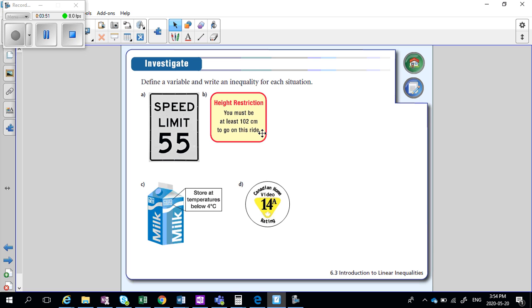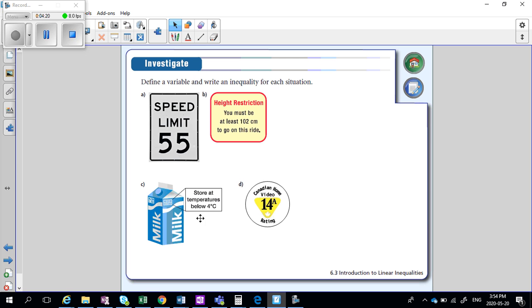So if h equals height, h has to be bigger than or equal to 102. It has to be greater than or equal to 102. So that one's a little bit different. That's different than this, right? This is where this is the maximum, so I have to be under that amount or equal to it. Whereas this one, it's a minimum, so I have to be over it or equal to it.